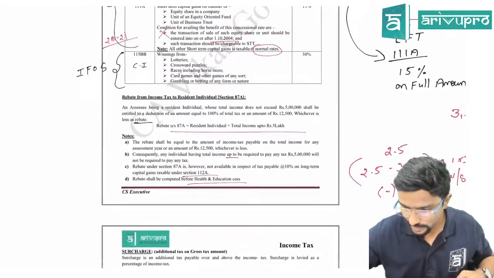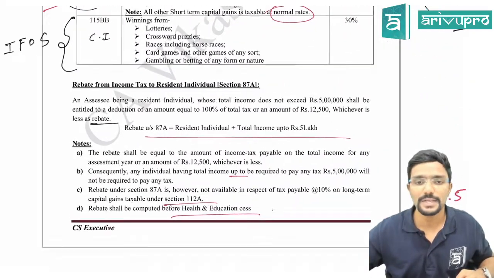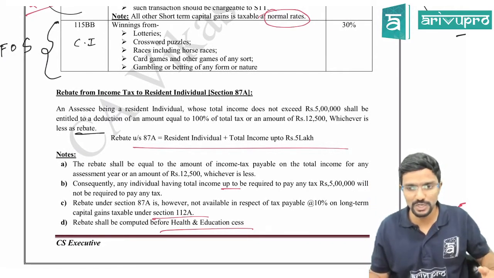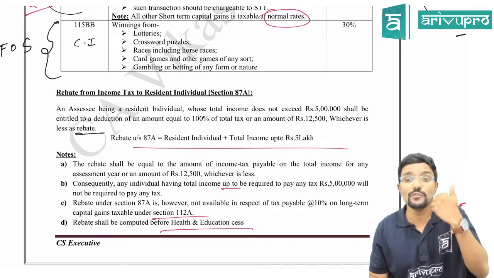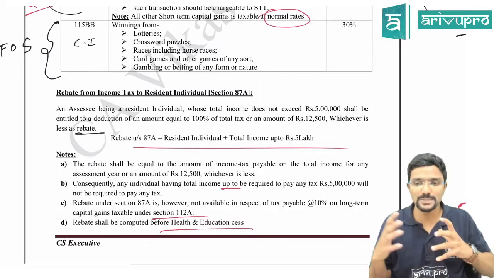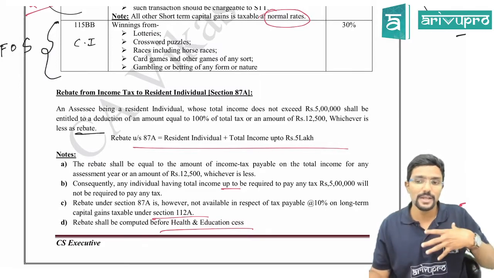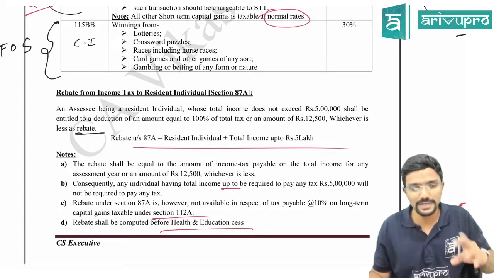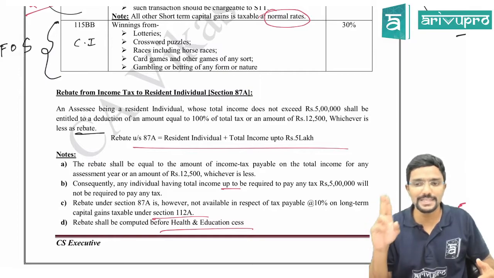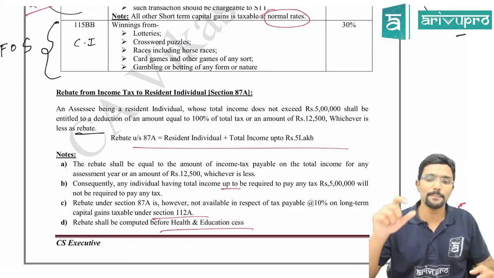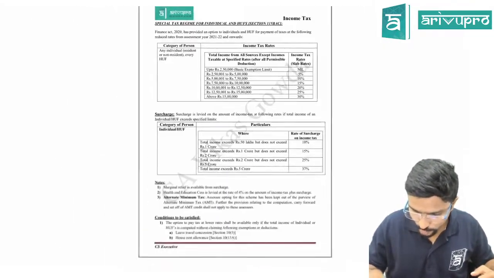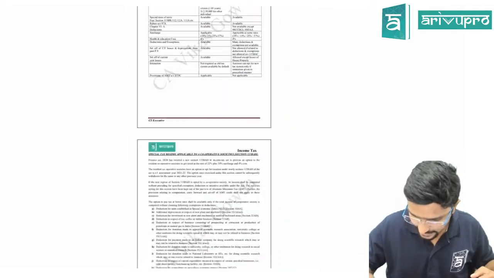Chalo, we'll continue. We have also discussed one small topic called rebate. Rebate is applicable only for resident individuals whose total income is up to 5 lakh. Agree? So what is the maximum rebate you will get? 12,500. But if my tax liability is less than 12,500, then only that much. Agree? And rebate should be claimed before health and education cess. So we will do a problem now. First problem. Then you will get some idea about how we calculate the income tax.